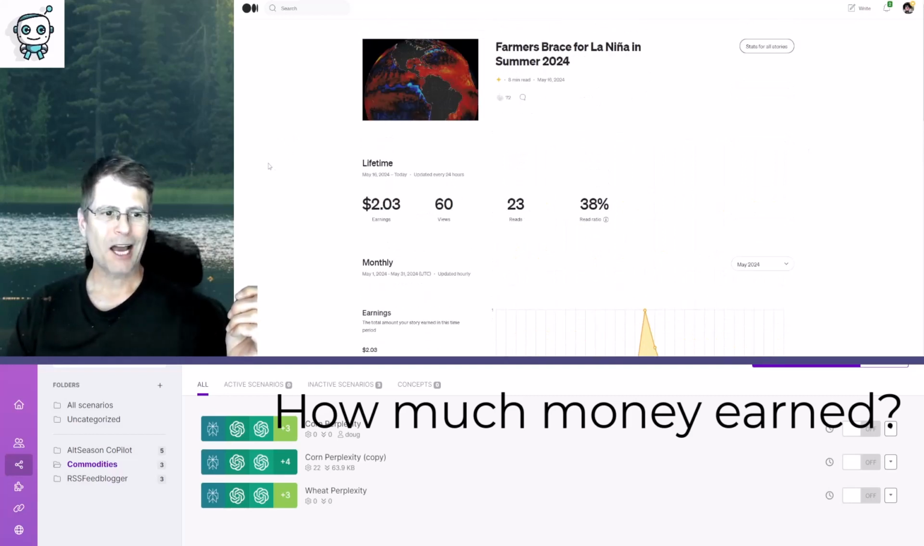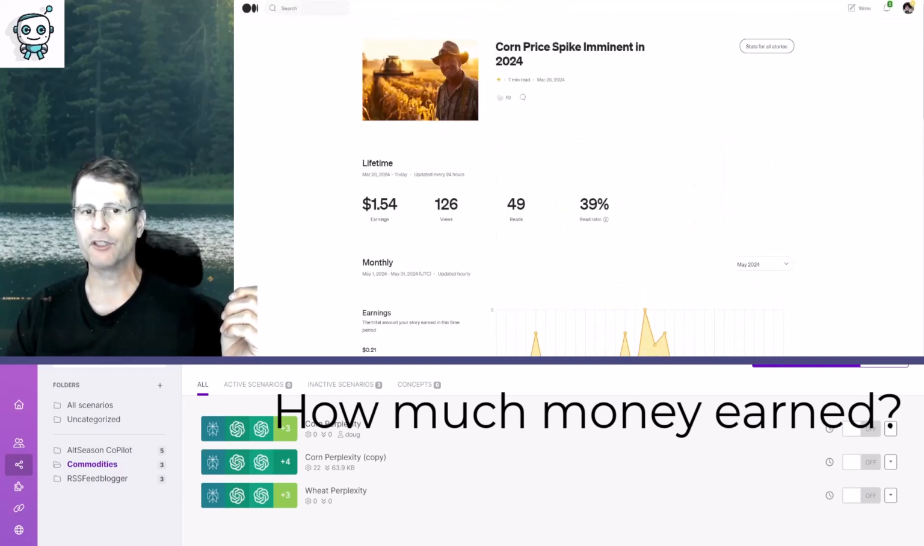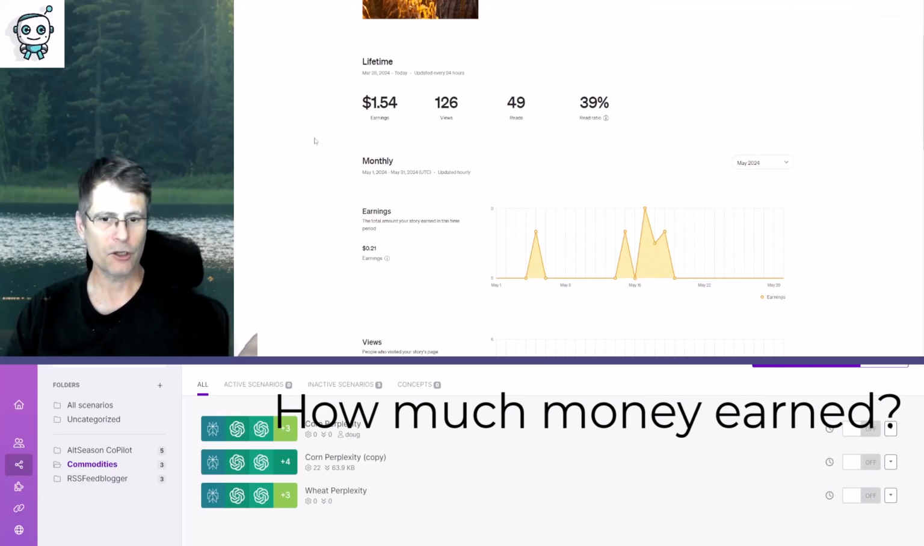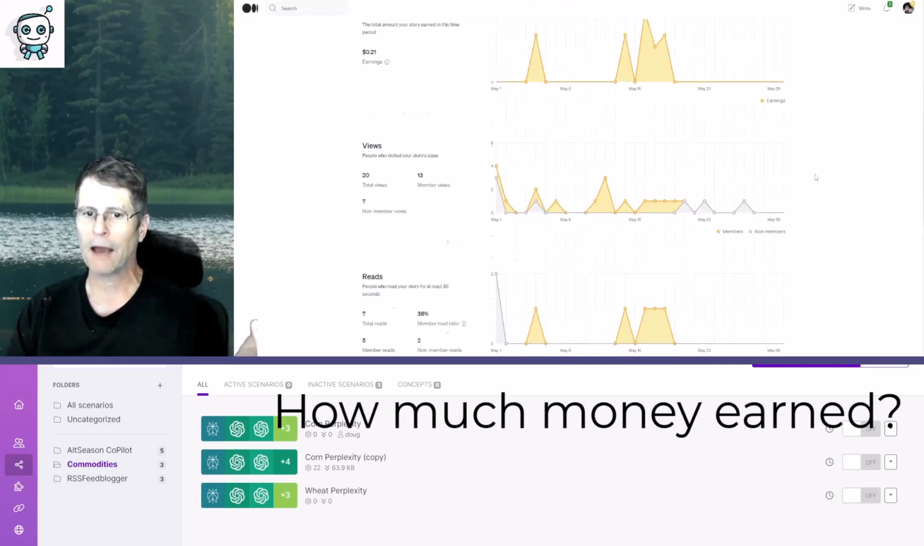The other articles I linked to here are more recent. Here's one from May the 16th. It's earned $2.03, so it'll be worth my time to send traffic to it. And the corn price spike here is $1.54. Again, it'll be worth my time to be sending some traffic to this post.